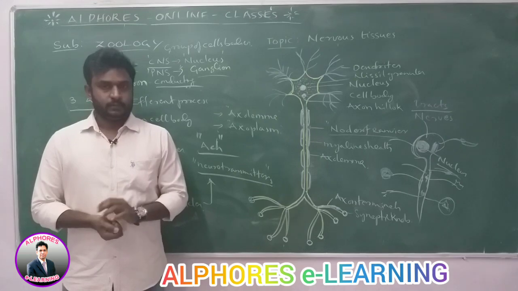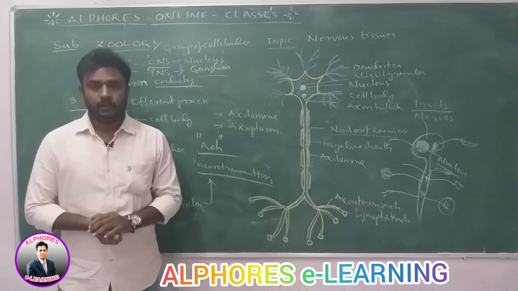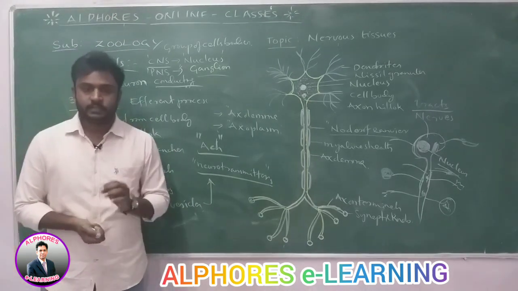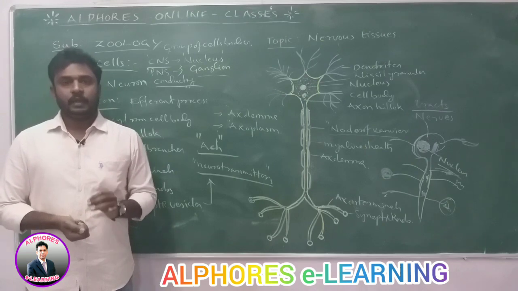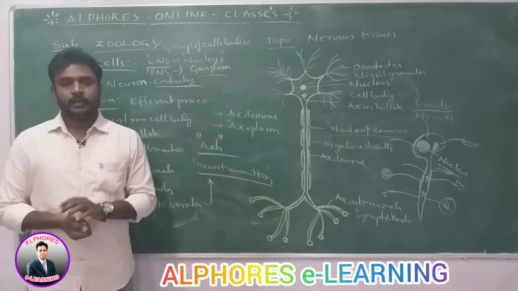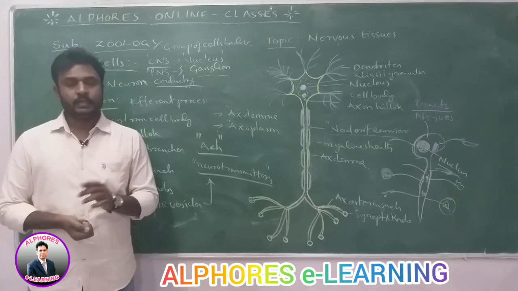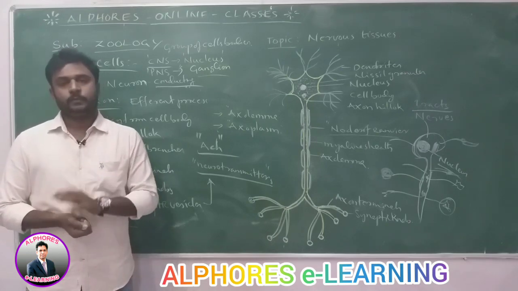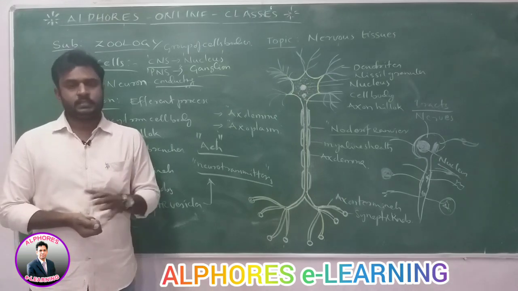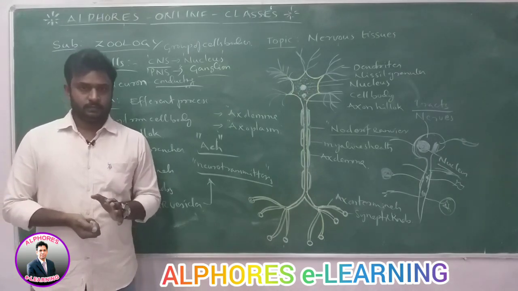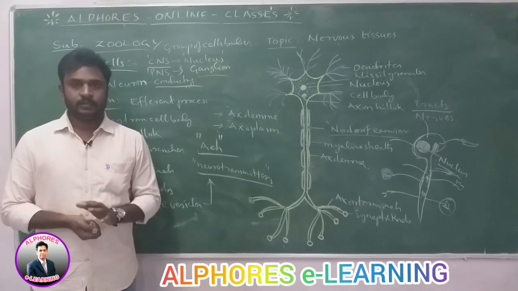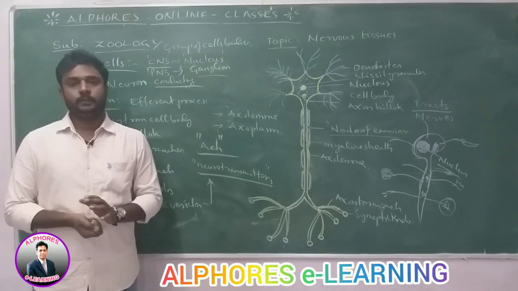So this is about the structure of the multipolar neuron. A multipolar neuron has three components: cell body, axon, and dendrites. One cell body, many dendrites, and one axon. Dendrites are the afferent process, and the axon is the efferent process. We discussed the functions and structure of the multipolar neuron. You have already learned this in previous classes. This is a very easy chapter and a most important topic from the NEET point of view.